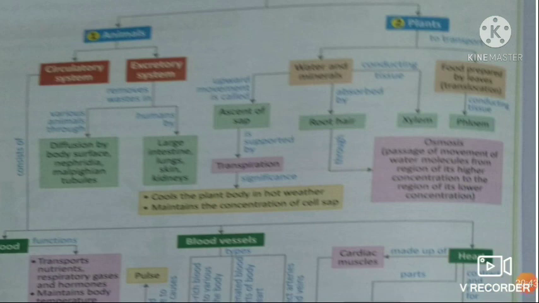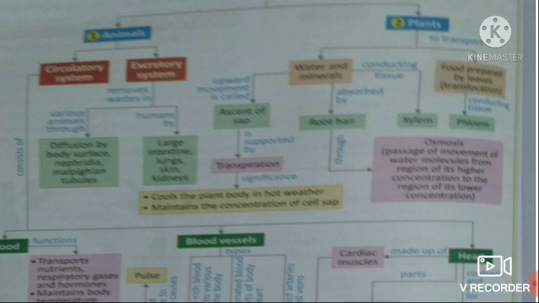Now transportation of different types of materials in plants occurs by two methods. First type of transportation, that of water and minerals, is done with the help of a conducting tissue called xylem. Actually, root hair absorbs water from the soil with the help of a process called osmosis. Osmosis means passage or transfer of materials from higher concentration to the region of its lower concentration through a semi-permeable membrane.